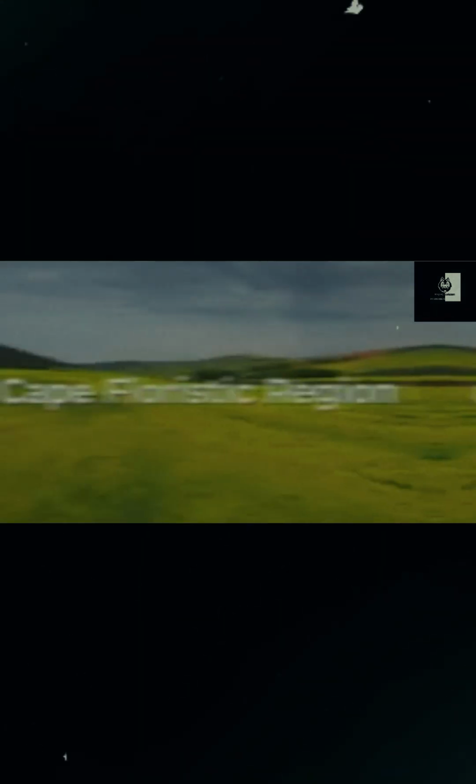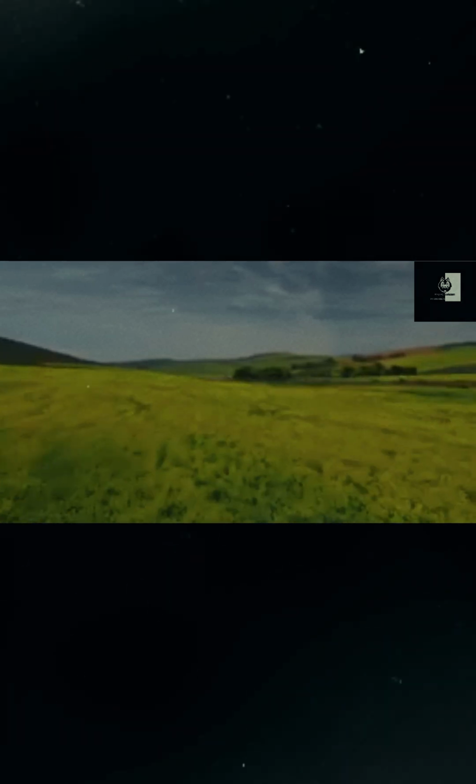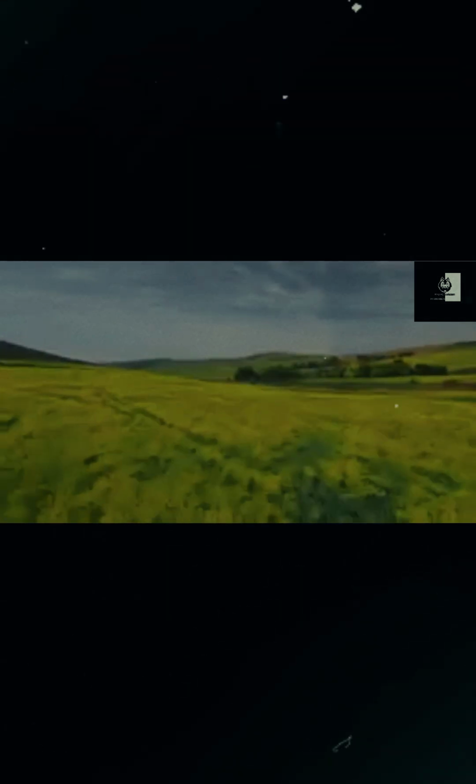Let's talk about the Cape Floristic region. The Cape Floristic region in South Africa is known for its variety of plant species and its unique ecosystems.